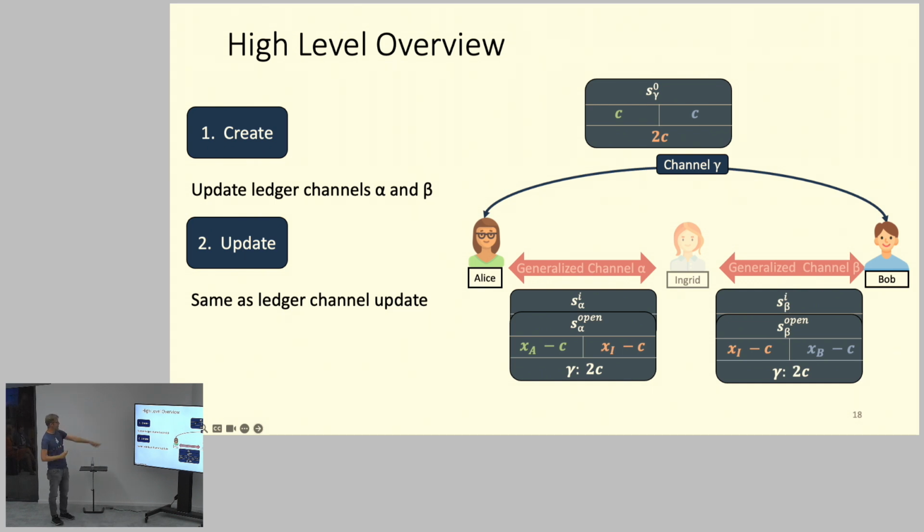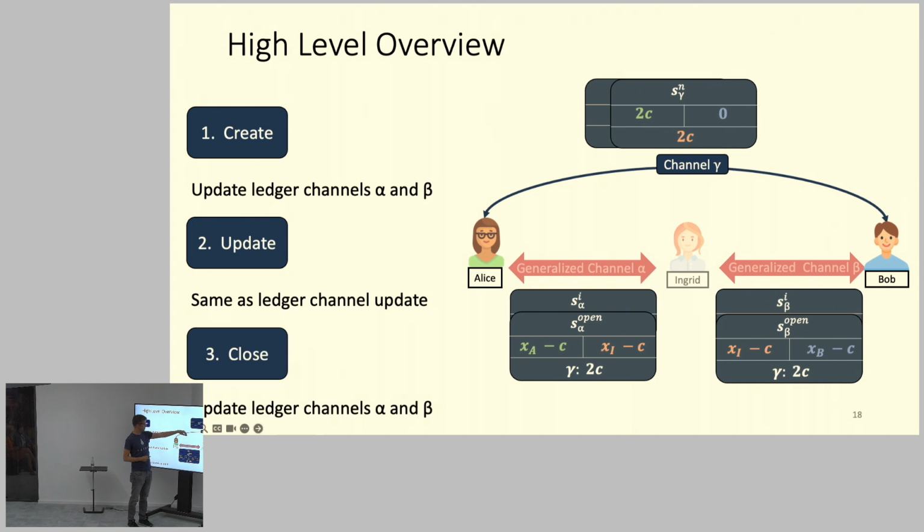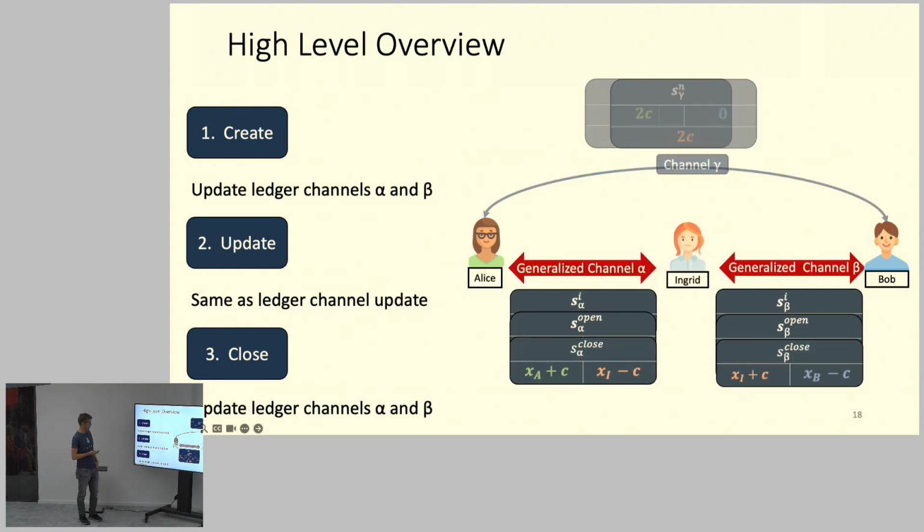Then they can do updates, the same as for ledger channels, exchanging signatures between each other and updating the channel. So now in this case, 2C coins belong to Alice and 0 coins belong to Bob. Then they can also close it, which essentially means they go back to the layer 2 channels, the generalized channels, the ledger channels, where they update the balance.